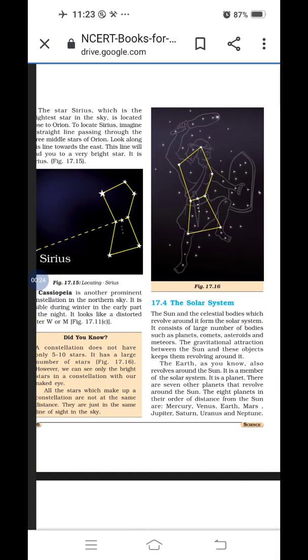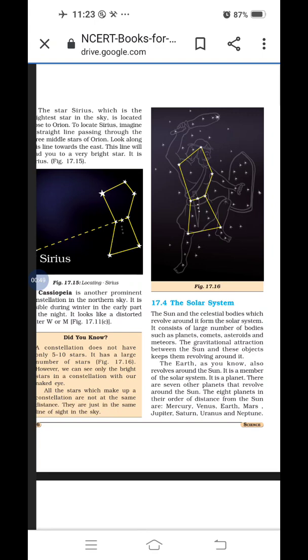17.4, The Solar System. The solar system consists of which things? Planets, comets, asteroids and meteors. Underline everybody, fourth line given. A large number of bodies it consists of. One is the planets, comets, asteroids and meteors.